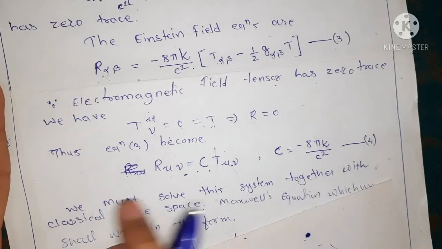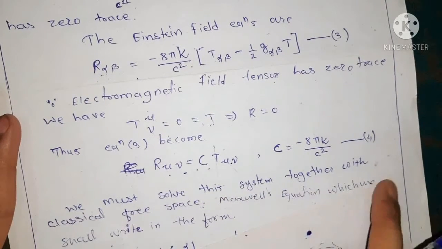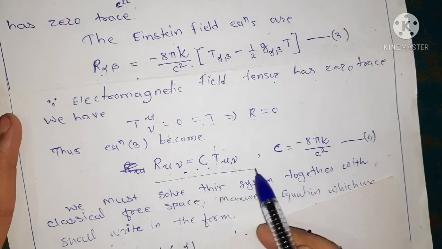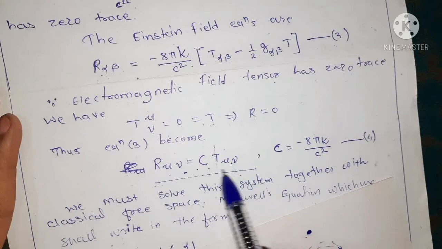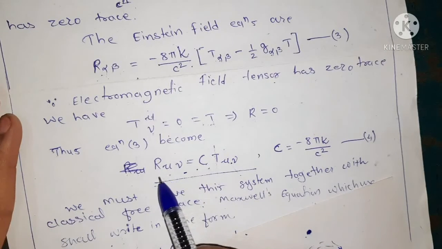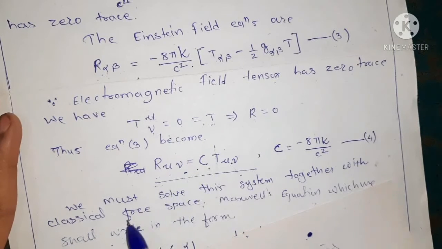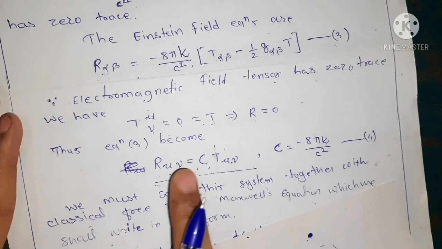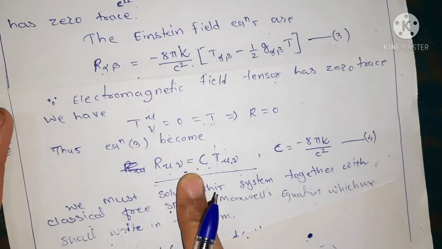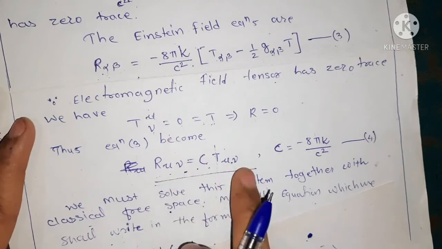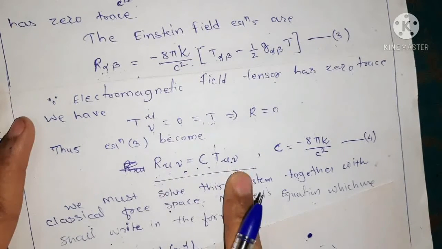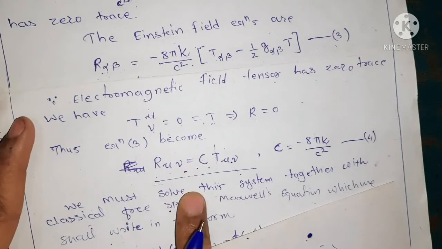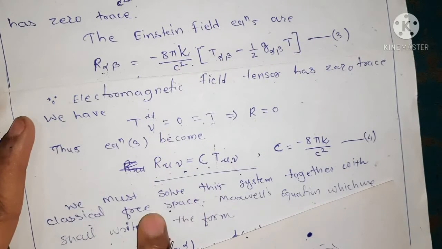Okay, now we must solve this system together with a classical free space. That is, we are solving this system of linear equations for the classical free space. As mu and nu vary, that is R11 and so on, we have many equations from this equation 4, as we vary mu and nu. So this forms a system for the classical free space.